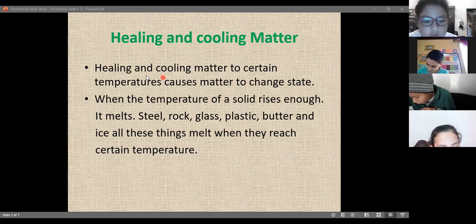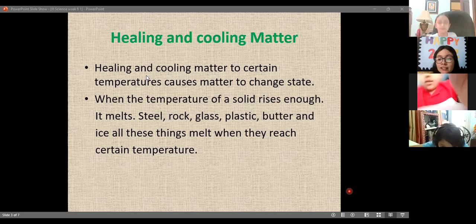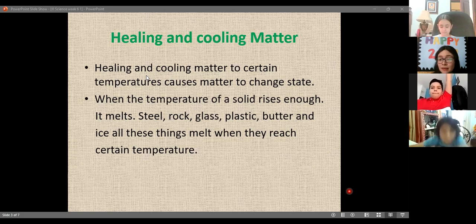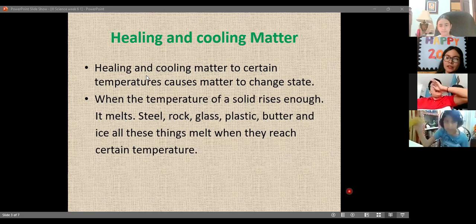An ice cream, if you have it in the refrigerator and the freezer, it's going to be solid. It's going to be ice. But then if you put it away, it's going to melt. And it's the same ice cream, it's just a physical change. So what happens if you put the ice cream in the freezer one more time? It's going to be solid one more time. Khaled, tell me.